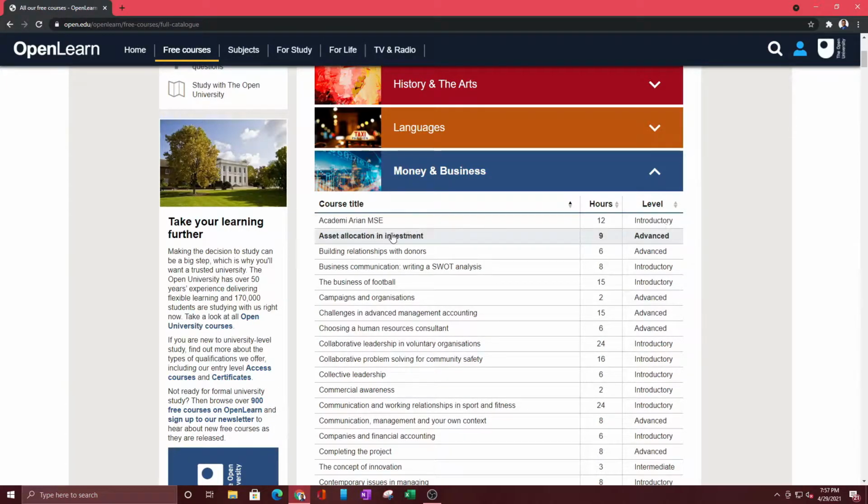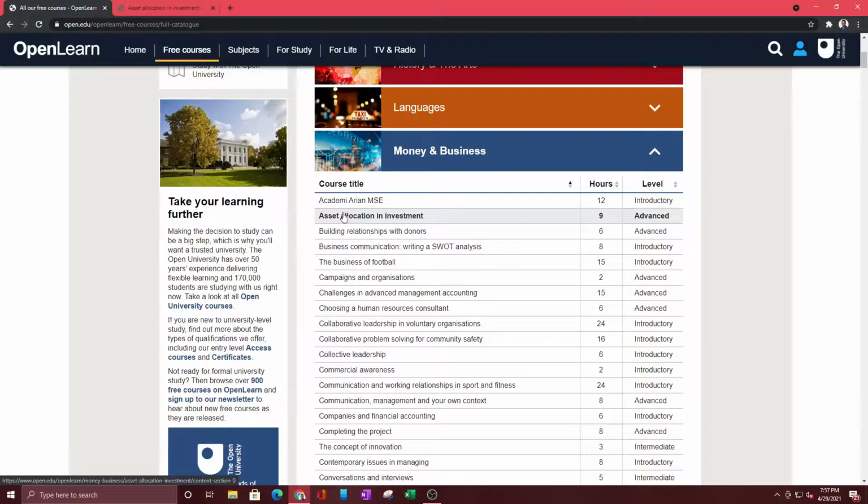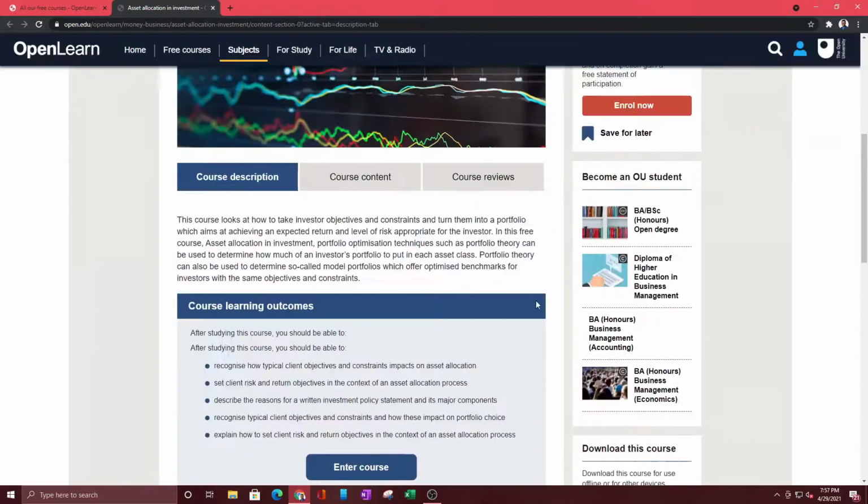Some of my favorite ones are asset allocation. If you want to look into investing, this is one of my favorites. That's given that you actually know something about investing before you enroll in this, because it's pretty advanced.